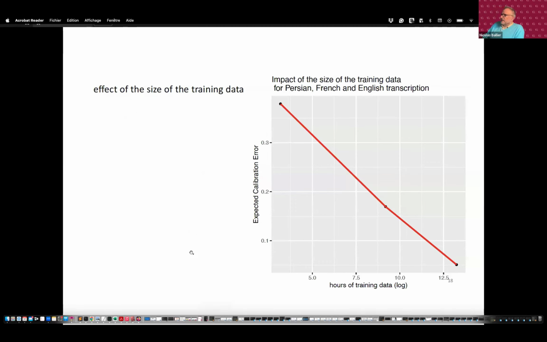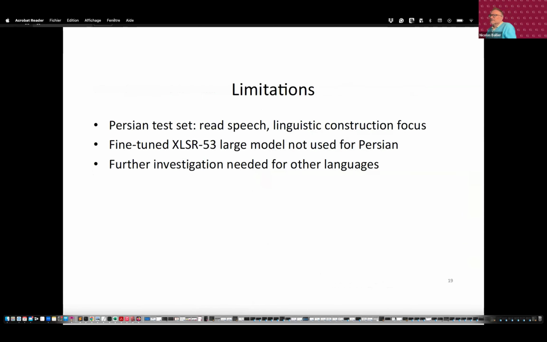We looked at the effect of the training size. So we took the log of the training data for Persian. That's very small, 24 hours. And this is the log for English and French. And we computed the expected calibration error. And you can see that there's a linear prediction. The more data you have, the fewer errors you're likely to have. That's reassuring in terms of the system.